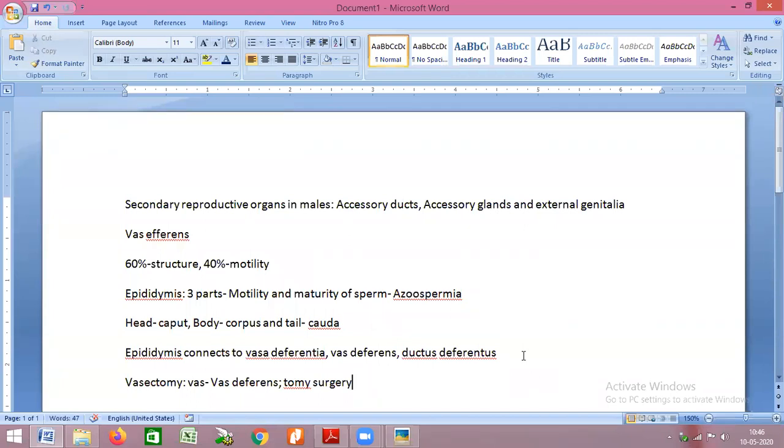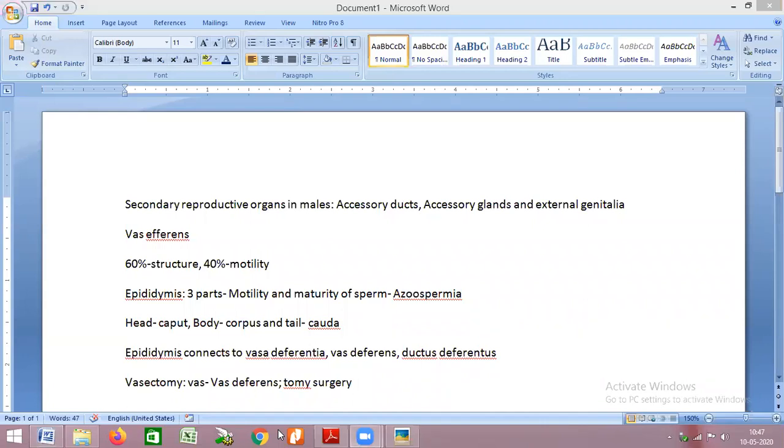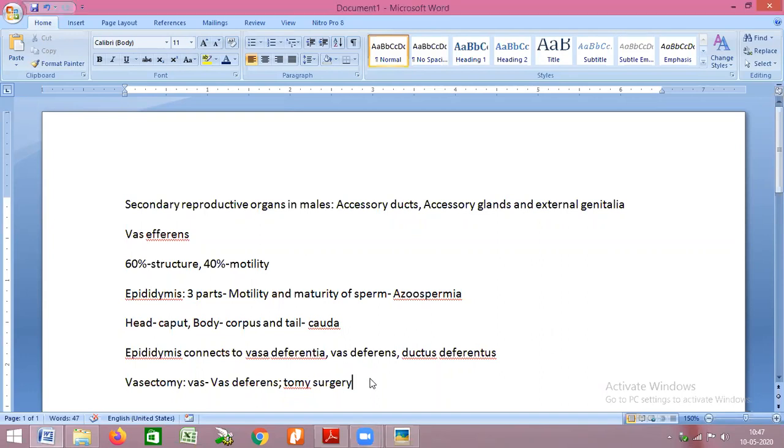When the vas deferens is cut, sperm is not transported towards the penis. As sperm is not transported towards the penis, in vasectomy the semen will be without sperm.